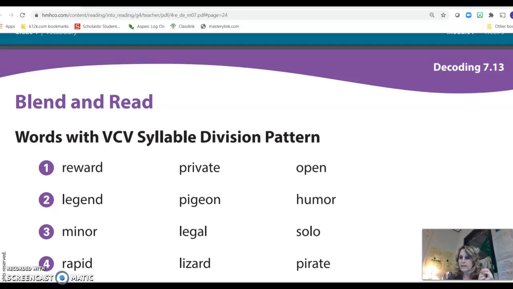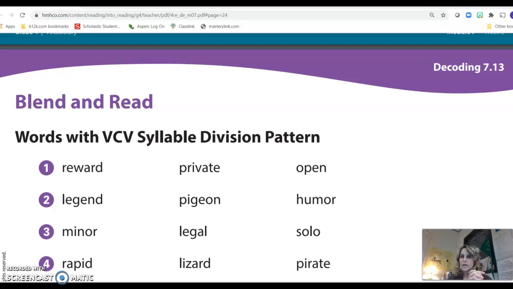The E is long in the first syllable, which means we draw the line after the vowel in front of the consonant. Next one is the word private, two syllables. Listen to the I, pry. It's a long sound, so we would put the line after the I for private.